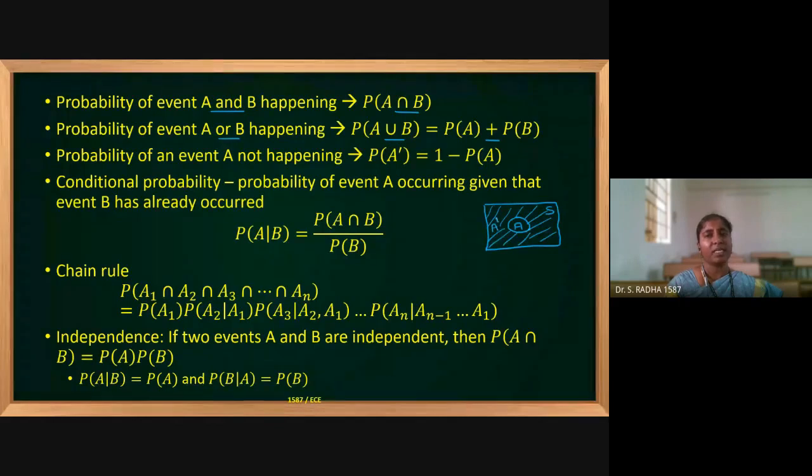If you take circle as A, outside A, it is completely A complement, and that is entirely present in the sample space. So probability of A complement is nothing but 1 minus probability of A. So 1 means this is sample space. 1 means 100% or sample space minus whatever in A, if we remove, that becomes A complement.